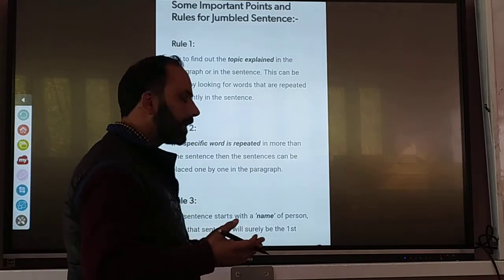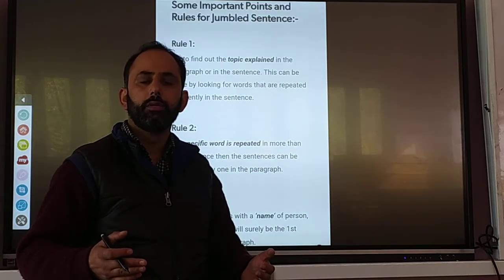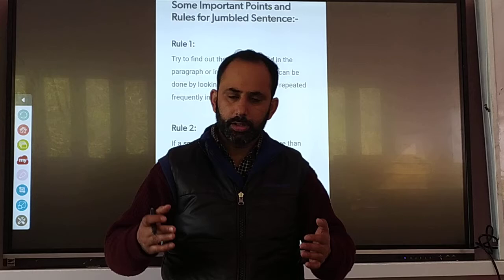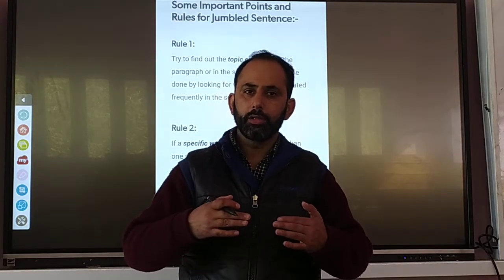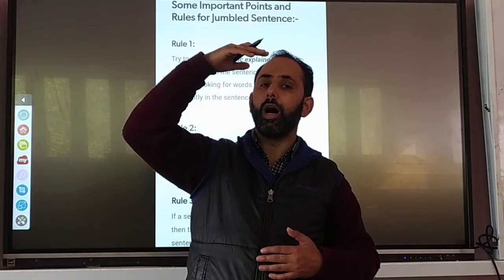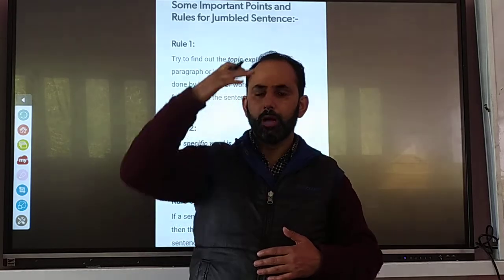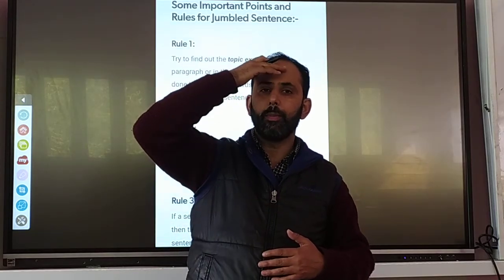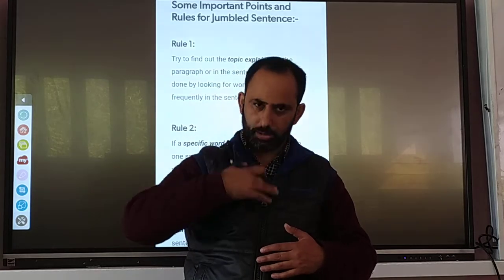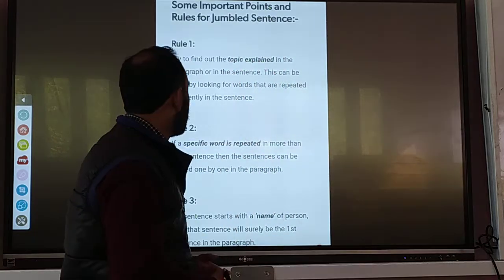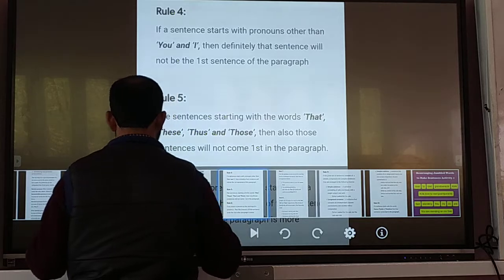Now sometimes there may be a paragraph, and in that paragraph you have to arrange the sentences in proper, logical sequence. For example, if you write about me, first of all you say about my hair, then my forehead, then my nose, then my lips, then my chin, in proper sequence. That is, first of all you have to see the topic.